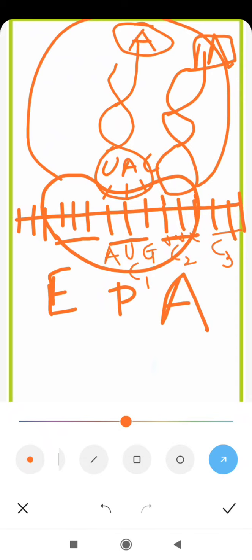And here there will be entry of another tRNA with another amino acid. Codon number 3 will be there: codon number 1 will move to the E site, at the same time codon number 2 will move from the A site to the P site, and codon number 3, which was lying outside at the right side of the small ribosome, will now lie on the A site.